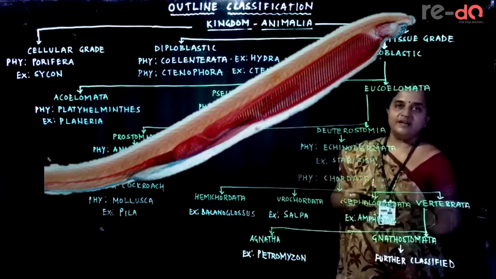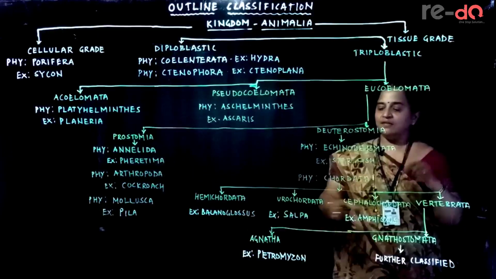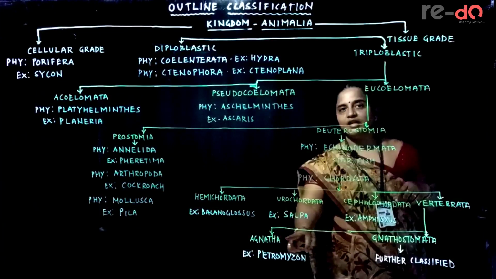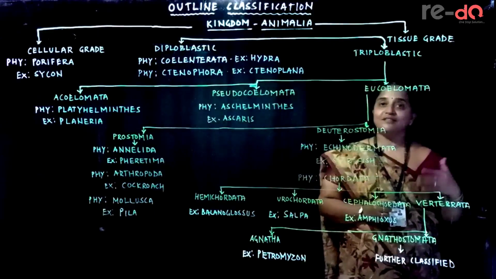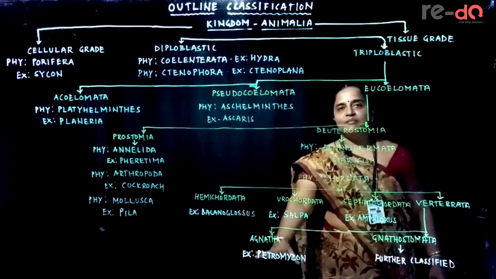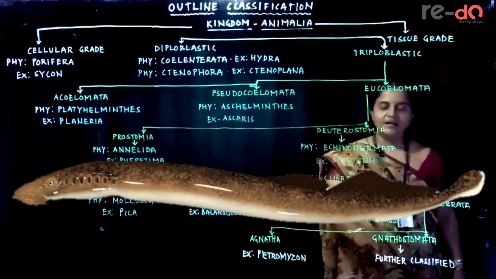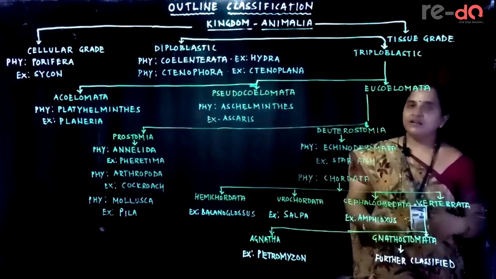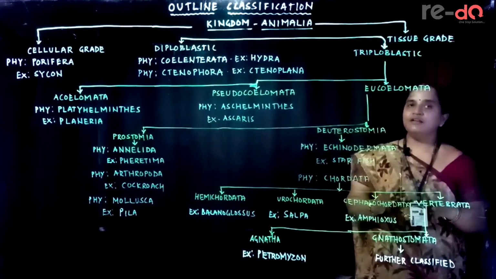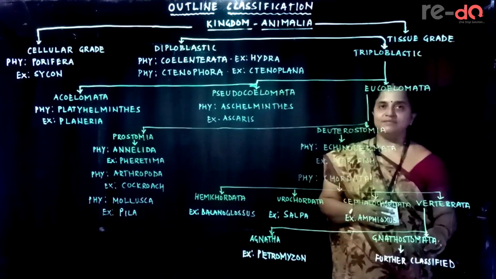Example is Amphioxus. And Vertebrata, depending upon the mouth without jaws: Agnatha, meaning they don't have jaws. Animals without jaws, Agnatha. Animals with jaws, Gnathostomata. In Agnatha, most of the animals are extinct now. Example is Petromyzon. And under Gnathostomata, further classification is still there. Till here we will study first, and then I will take you into the world of Gnathostomata.